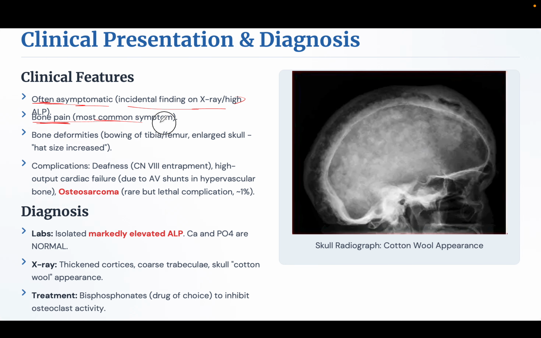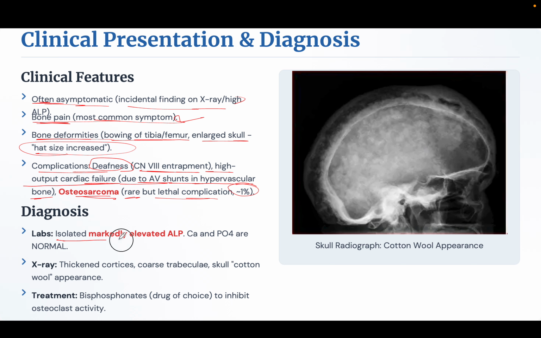Bone pain is the most common symptom. There can be bone deformity, bowing of the tibia and femur, and an enlarged skull. Complications include deafness, cranial nerve entrapment in the skull, and high output cardiac failure due to arteriovenous shunting in the hypervascular bone. There is also a chance of cancer, osteosarcoma, a rare but lethal complication in 1% of cases.